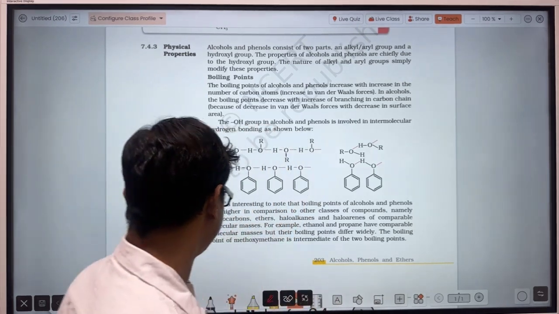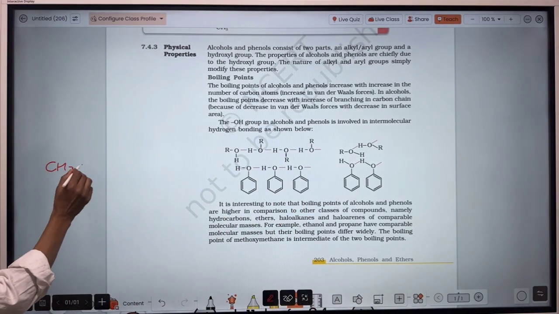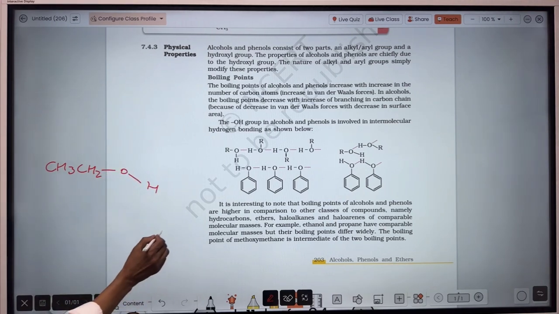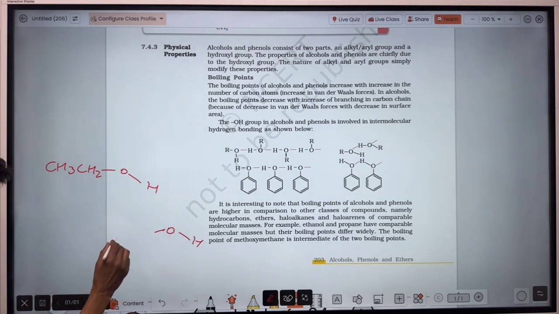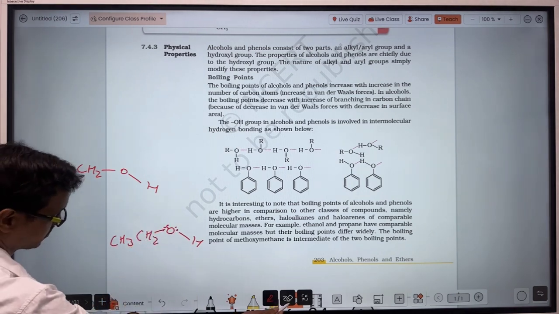How does the hydrogen bonding work here? Let's see. Like this ethanol molecule, and here another ethanol molecule. There are 2 lone pairs at the oxygen here.